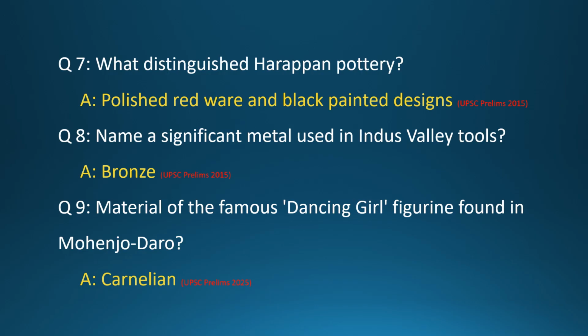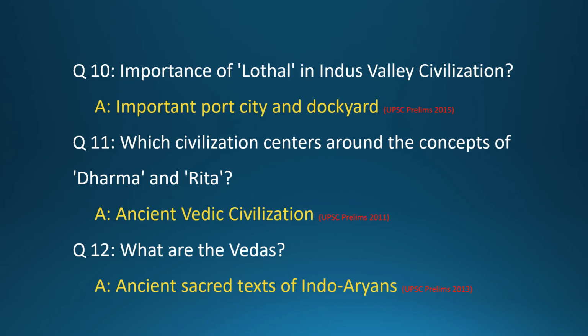Question 9. Material of the famous dancing girl figurine found in Mohenjo-daro? Answer: carnelian. Question 10. Importance of Lothal in Indus Valley civilization? Answer: important port city and dockyard.